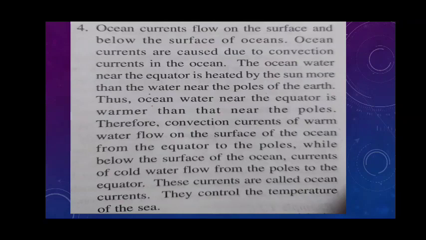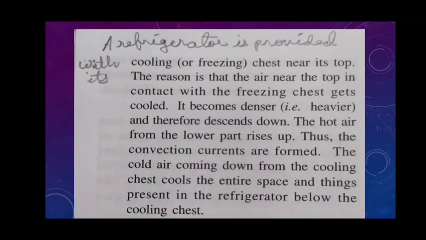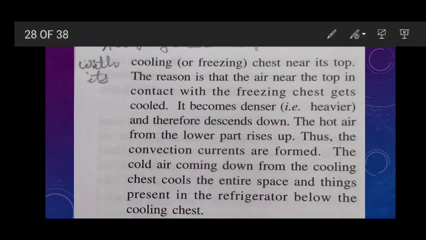So ocean currents are also caused by what? Due to convection current in the ocean. Here also. Now the next is the refrigerator. You must have noticed that a refrigerator is provided with its cooling chest near its top. And what is the reason?